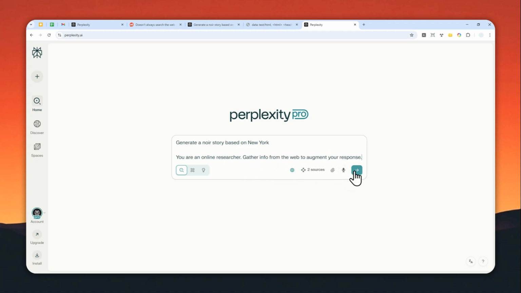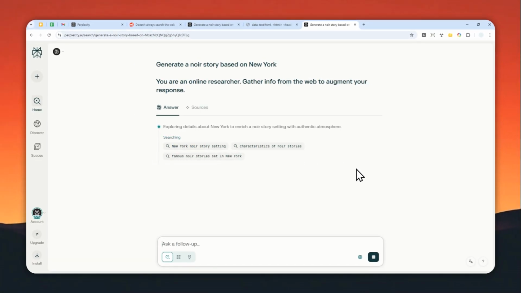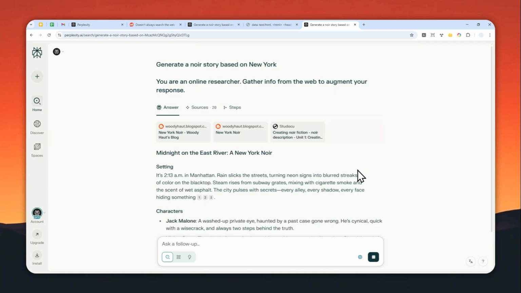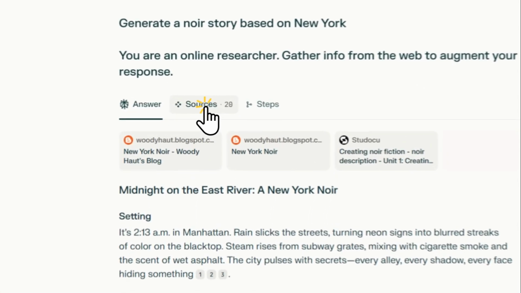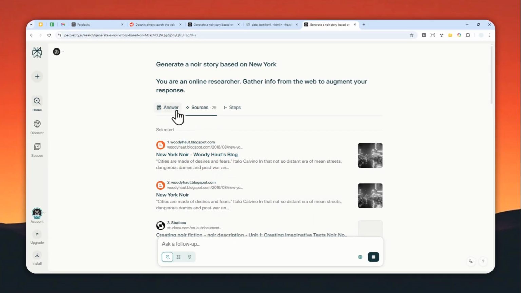And after that, you can send a message and you'll see that it is going to be reading content from the internet. It will do research and will give you the answer based on its training data and also some websites on the internet, which is always good. It will make the content more unique and it will give you a better answer than just training data.